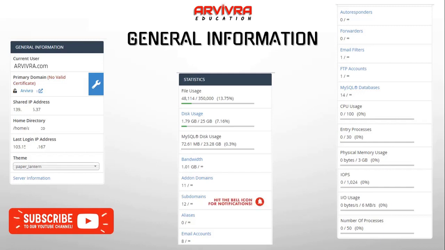For example, in this example, we have selected the shared hosting plan. If you want to know more about the hosting plan types, you can watch our part 2 video, where you will understand what shared hosting is. Coming back to the topic, you can see the shared IP address here. Home directory means your primary domain directory is under the home section. Last login IP address shows the IP address from which internet access you are using.